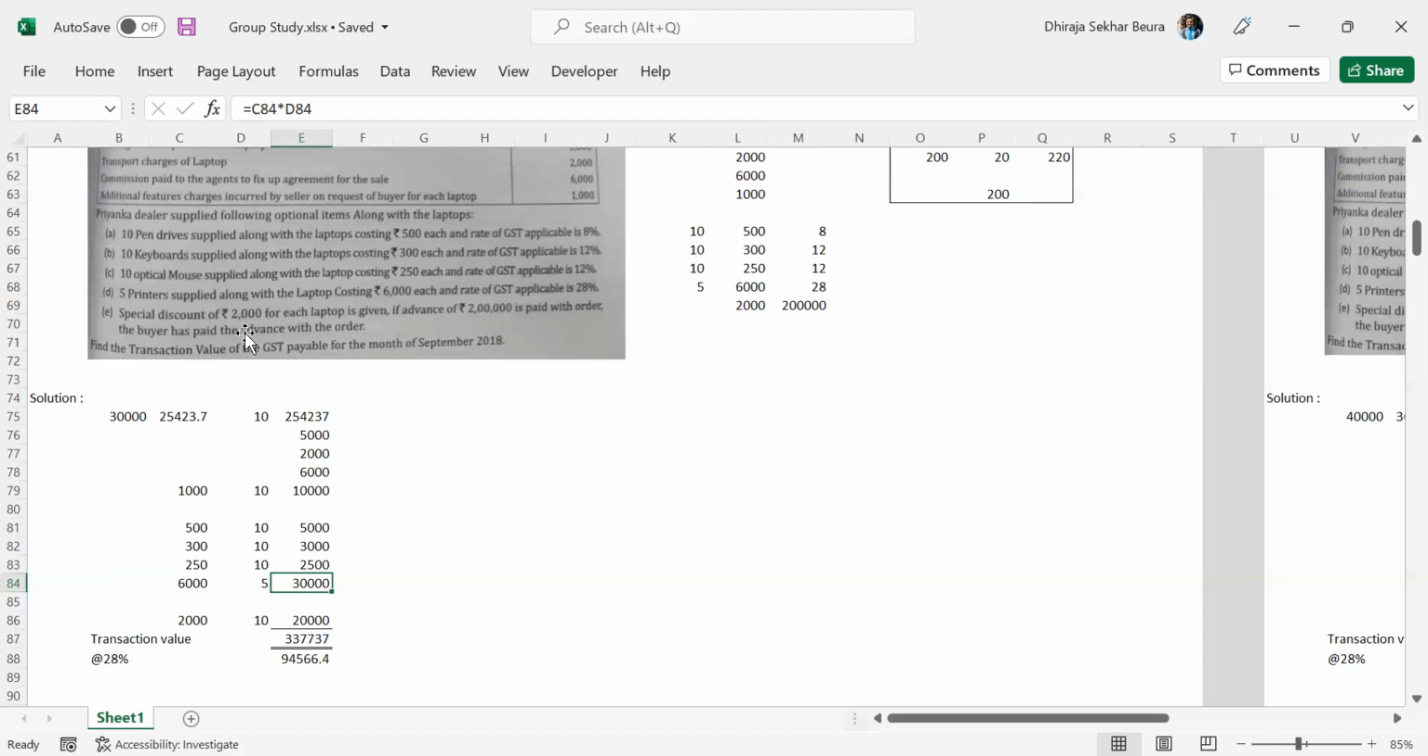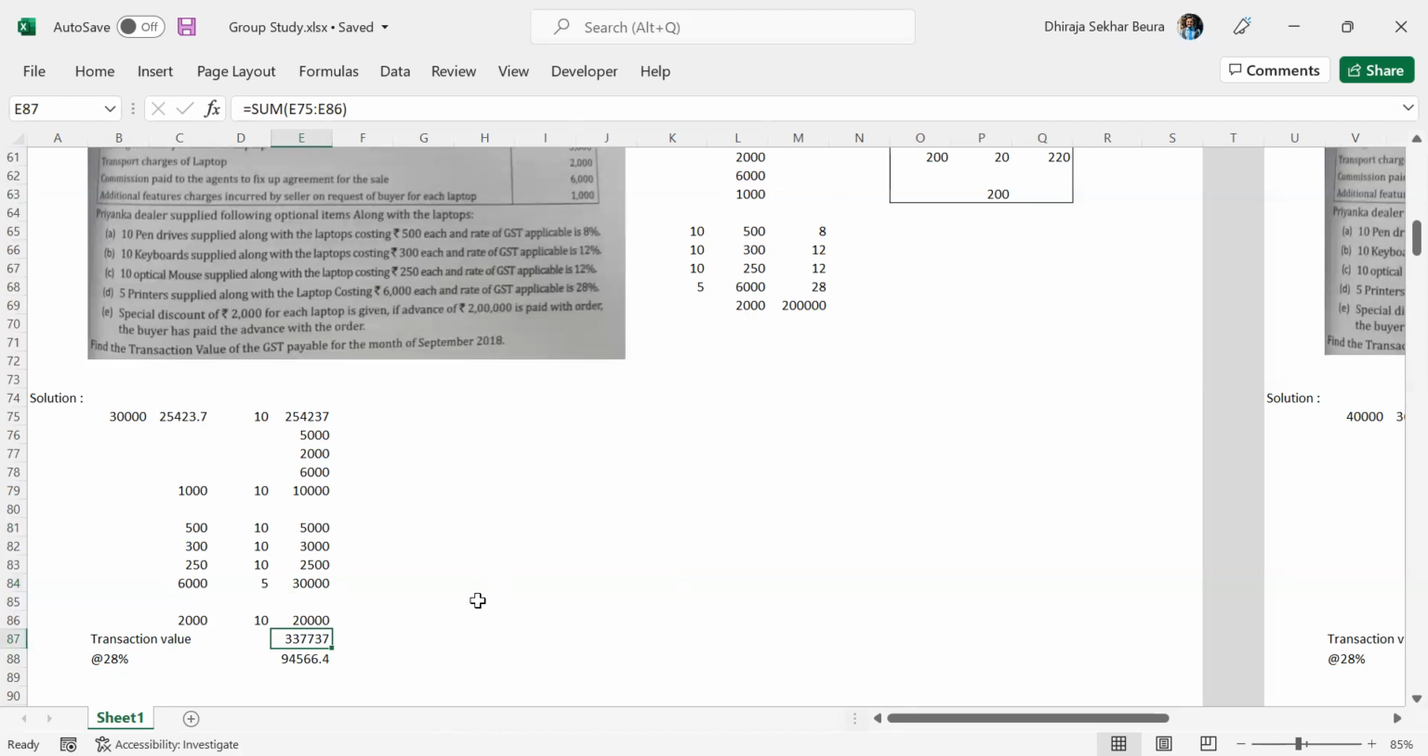Now, what does that mean? Here, a special discount of 2,000 for each laptop is provided. Because the discount is given, 2,000 into 10 will be added back to the supply, which comes to 20,000. So now the transaction value becomes 3,37,737.